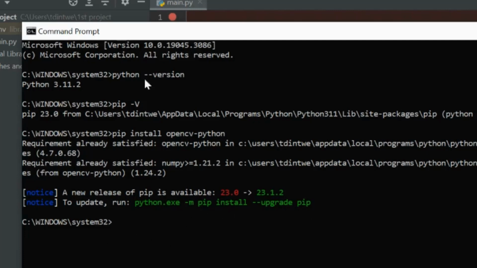So make sure that before you install OpenCV, you have Python and pip on your computer.